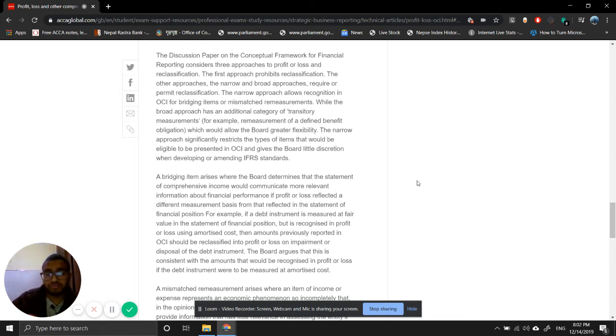Yeah, that's also true, because even if it is measured at amortized cost, you would be receiving the same amount of money at the end of the period, and the profit or loss would be charged to SOPL. In this case, in the OCI it is just an unrealized amount, but what you would do is reclassify it back, so the net effect is the same.